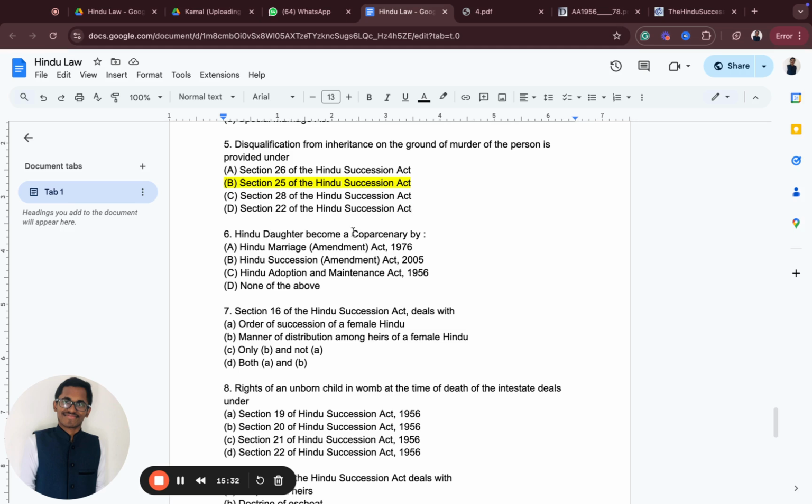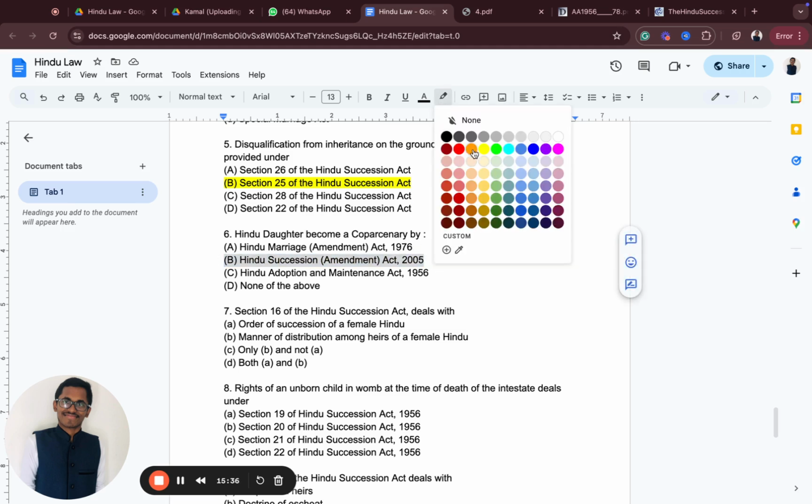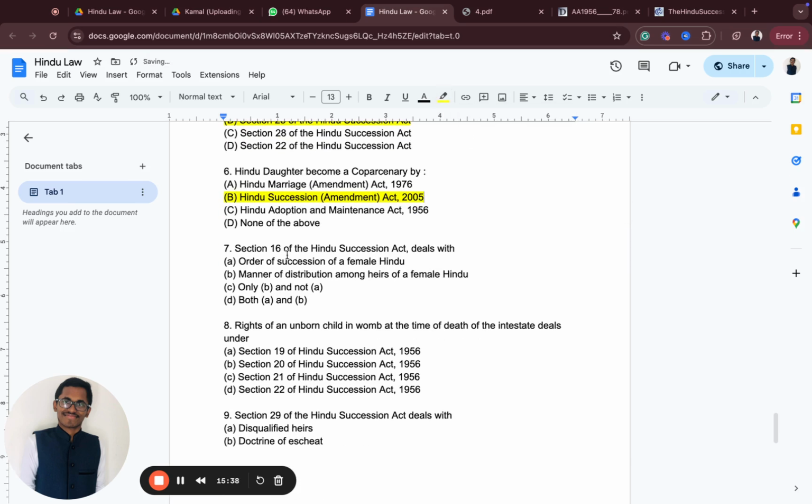The Hindu daughter became a coparcener by which one? It is the Hindu Succession Amendment Act of 2005. Never forget it, it's an important section. Section 16 of the Hindu Succession Act deals with what? It deals with both A and B: the order of succession of a female Hindu, and the manner of distribution among heirs of a Hindu family.